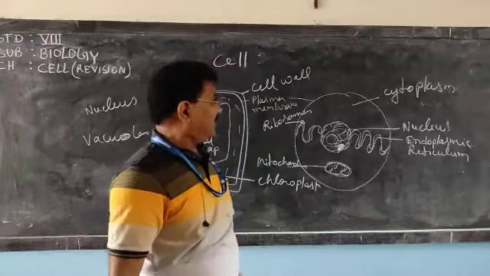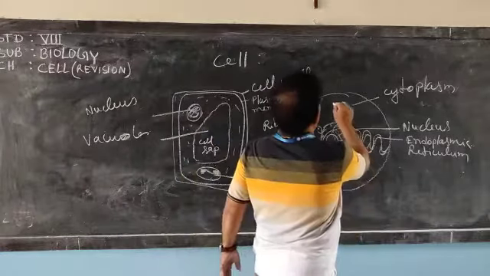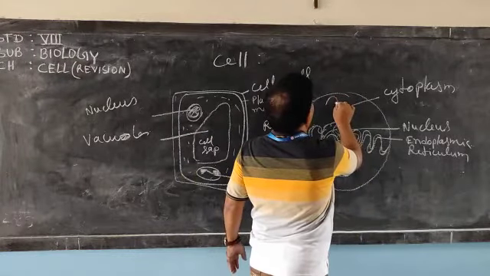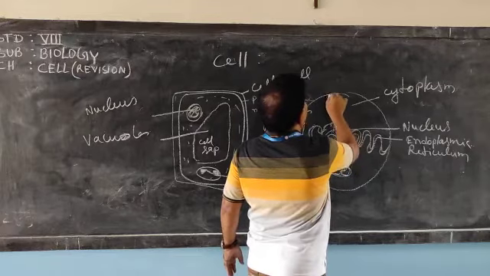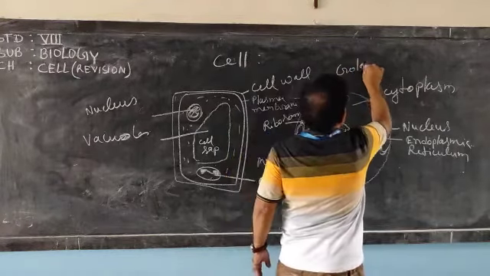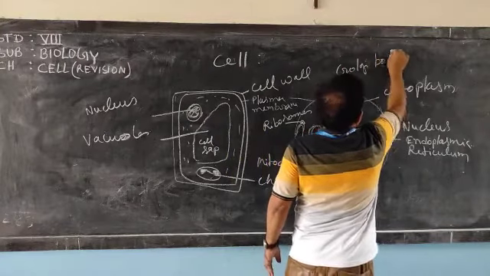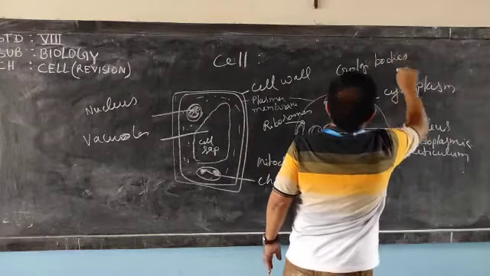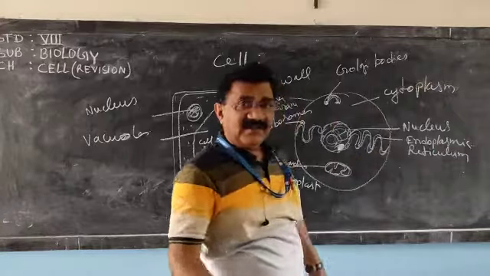And one thing is there, that is Golgi bodies. Golgi bodies or Golgi apparatus are present in animal cell.